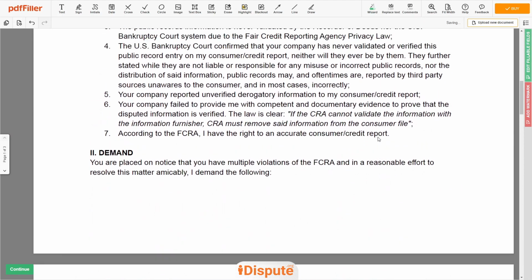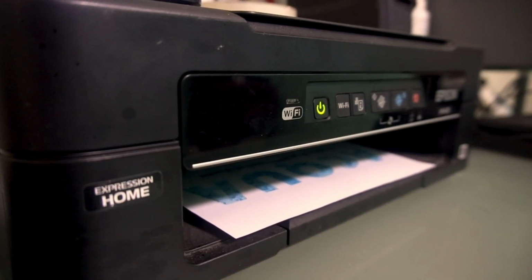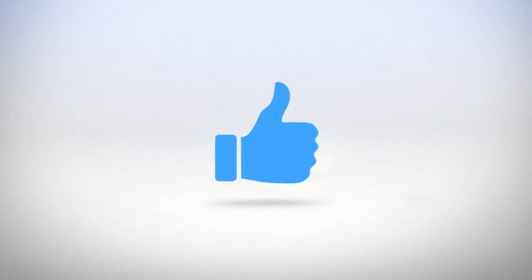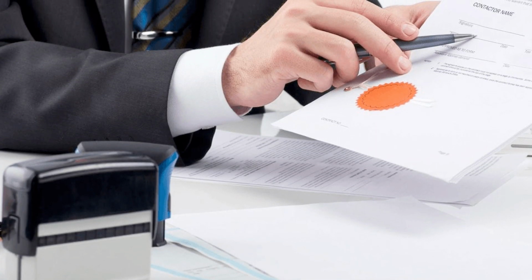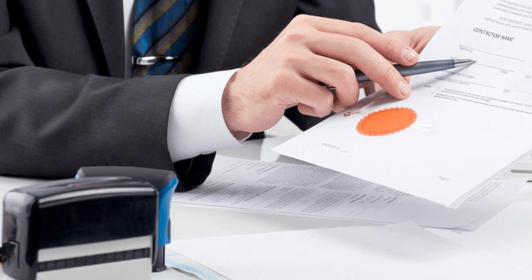Check your personal information one more time, and click the Buy button. Proceed with the payment to download and print out the document from your computer. Before the final step, you need to notarize your document. Be sure to keep the original copy of the letter for your records.